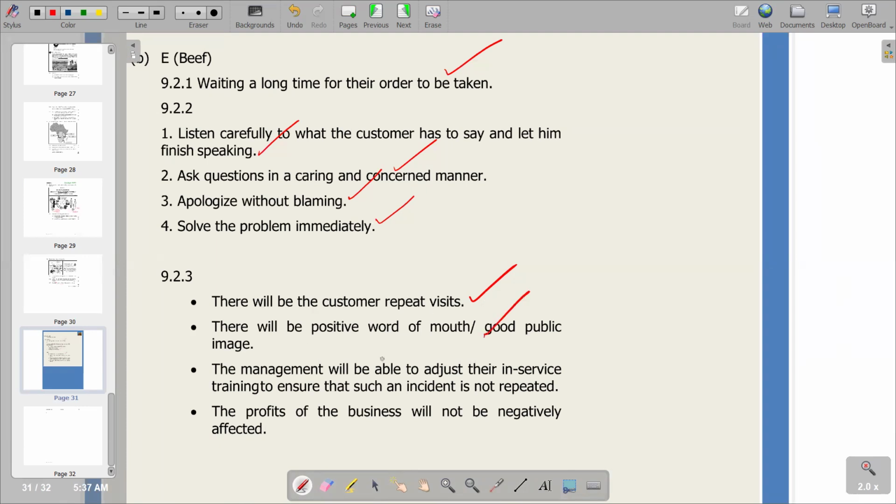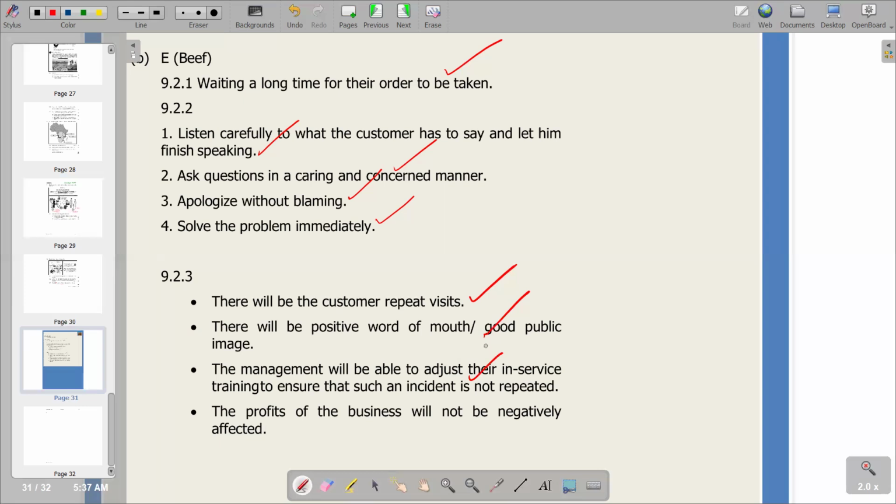The third point, the management will be able to adjust their incident training to ensure that such an incident is not repeated. The management is going to deal with the situation so that they correct their mistakes and next time it won't happen again. That becomes a positive to the restaurant. Then the last point, the profits of the business will not be negatively affected.